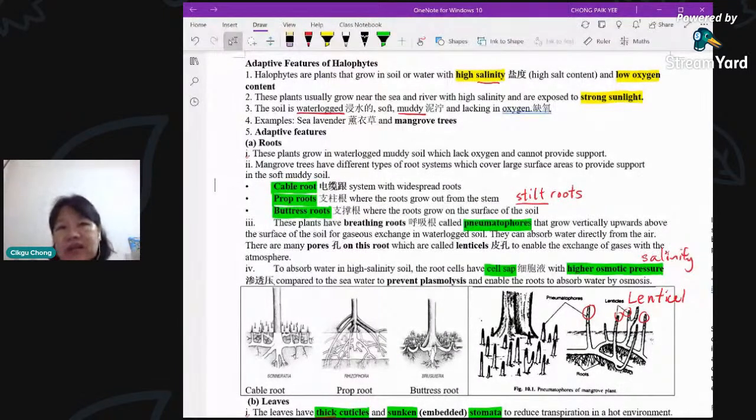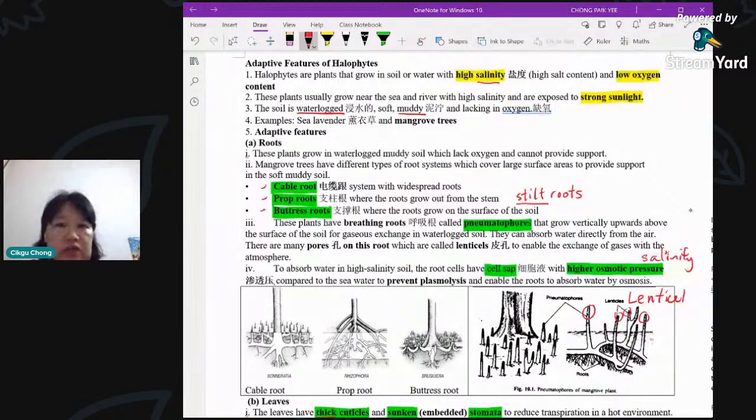We explain that. So number 1, now what kind of roots do plants that live in this kind of salty area have? So you have special roots. Okay, now what are the special roots? You have either cable roots, prop roots, or buttress roots, sometimes a combination of all three. Your textbook doesn't have this, but this is a feature that I need to explain to you.